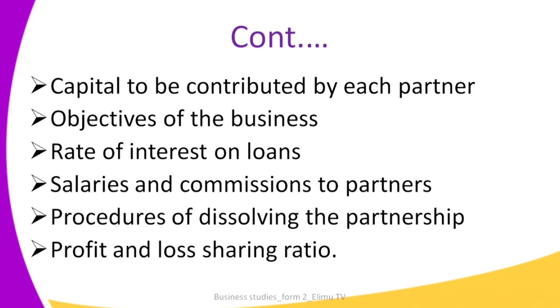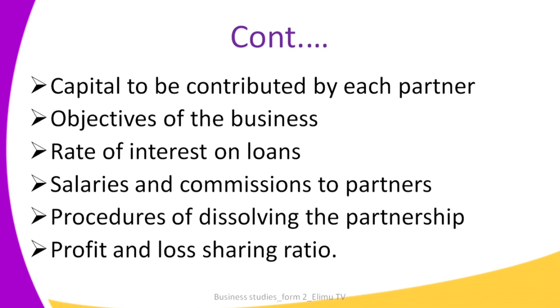The other item you'd find in a partnership deed would be the salaries and commissions to partners. This one applies to the active partners: how much they will be getting as remuneration in terms of salaries. The other one would be the procedures of dissolving the partnership, in case it reaches a point whereby the partnership needs to be dissolved.